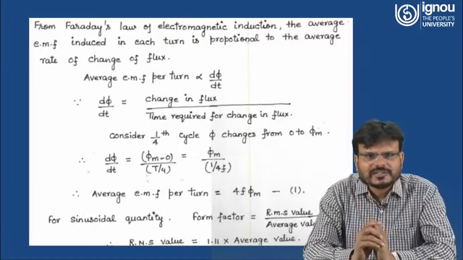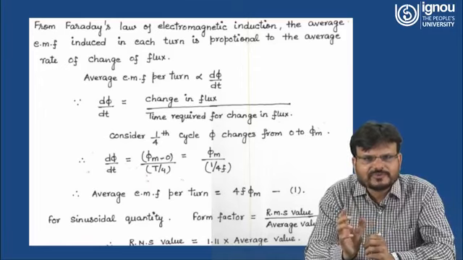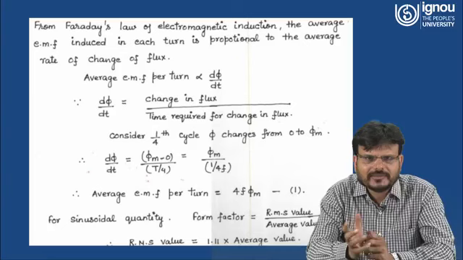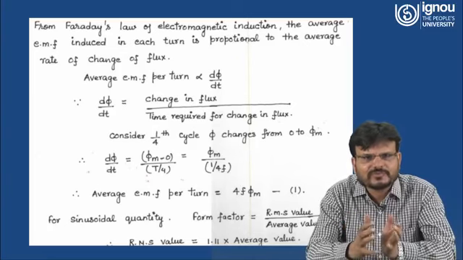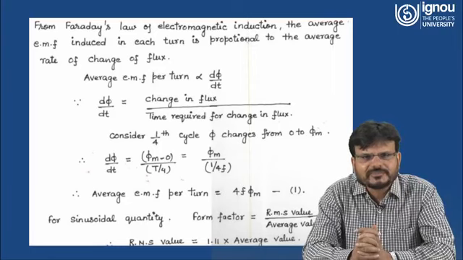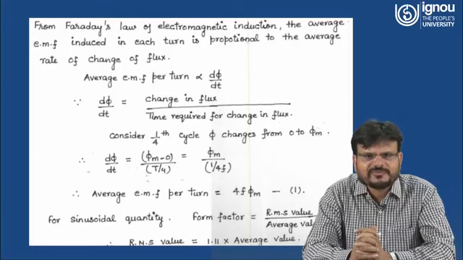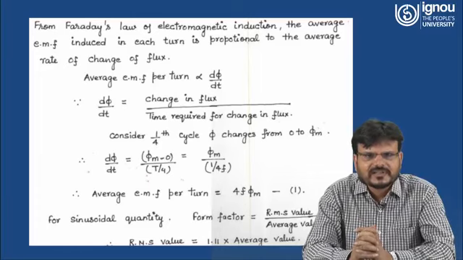So d phi over dt is equal to what? Change in flux from 0 to T by 4 is phi m minus 0, that is phi m, and time is T by 4 minus 0, which is T by 4. So d phi over dt can be written as phi m upon T by 4, and T by 4 can be written as 1 upon 4f. So average EMF per turn equals 4f phi m, right?